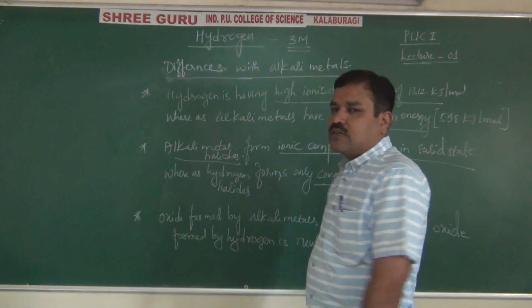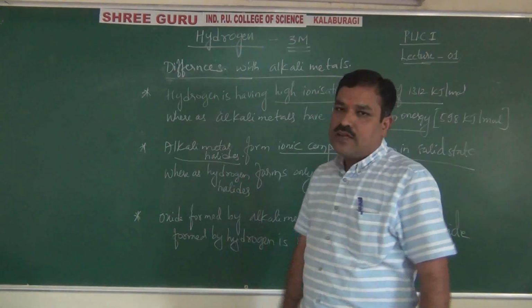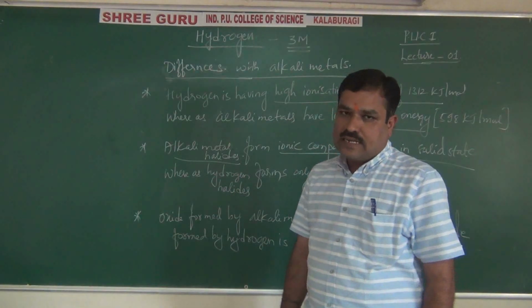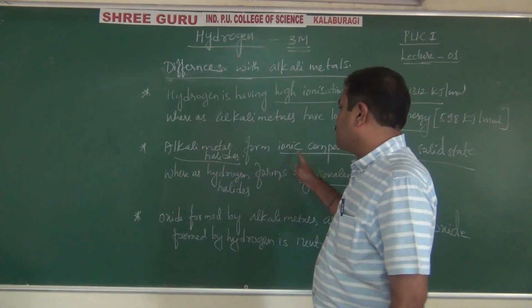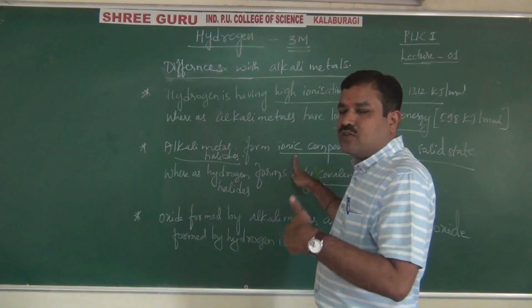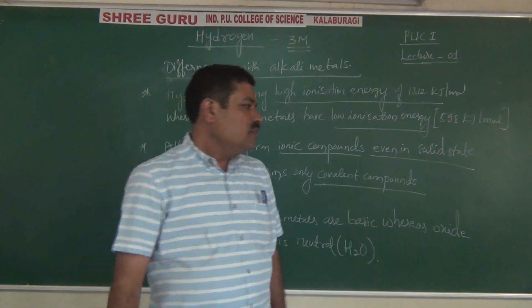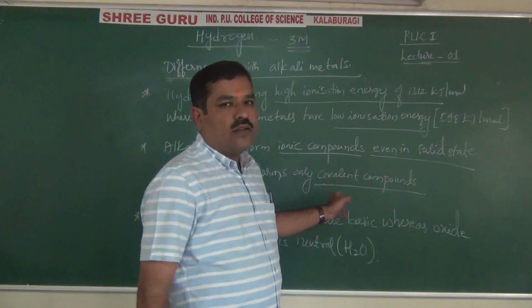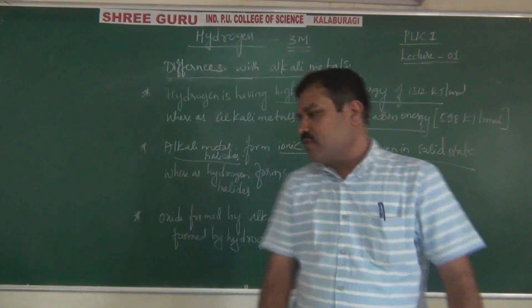Whereas hydrogen halides or hydrogen compounds are covalent in nature. Why? Metals form basic, whereas non-metals form acidic. Generally the metal forms what I said, basic ionic compounds. They are ionic in nature because of the high tendency to lose electrons. Non-metals have a high tendency to accept electrons. They generally form covalent compounds. Non-metals form covalent compounds, metals form ionic compounds. That's why it is easy to remember.